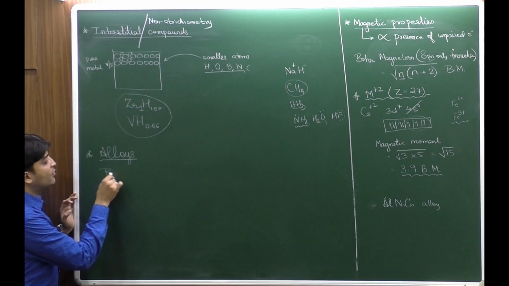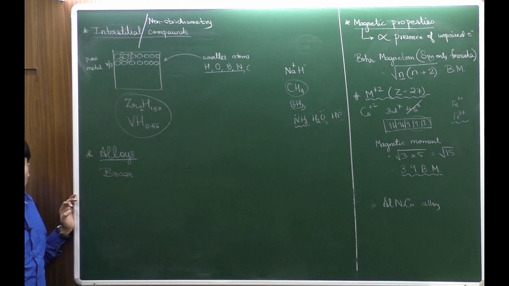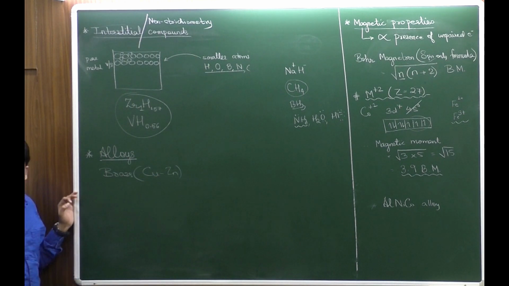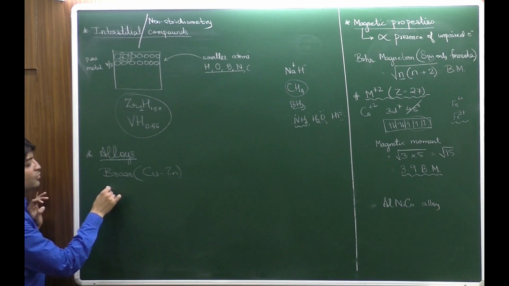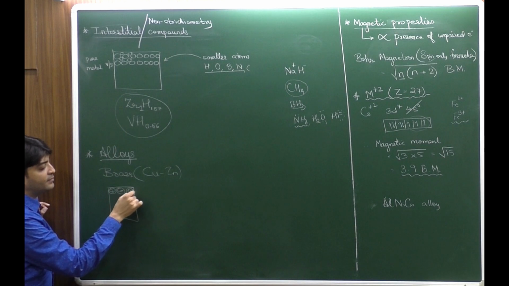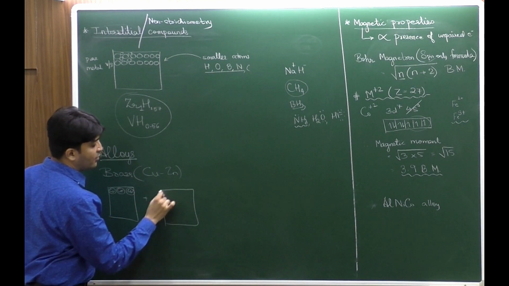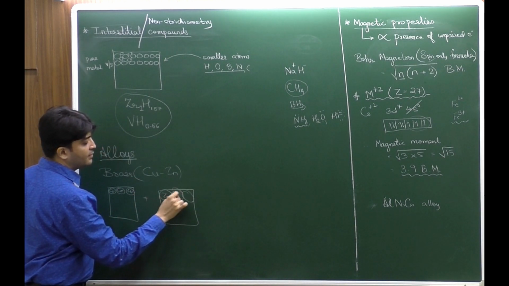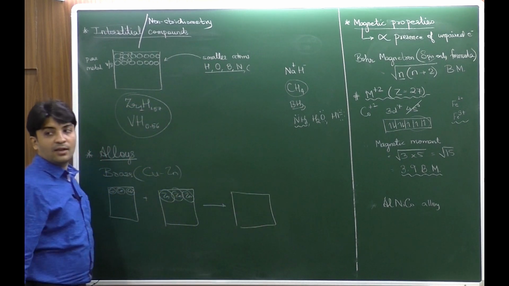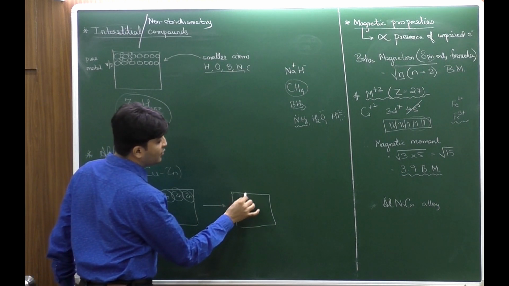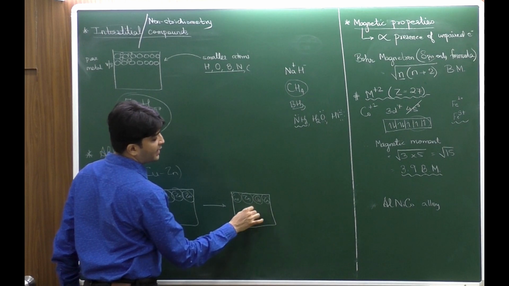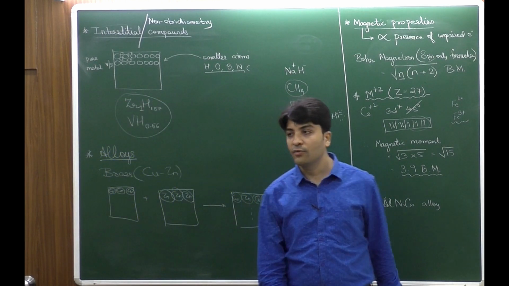The simple example of an alloy we can relate to is brass. Brass is an alloy of cousins, that is copper and zinc. What does it mean? Take a lattice of copper which has copper atoms, and take a lattice of zinc which has zinc atoms. Okay, now if you mix these two, you will get a resultant alloy in which some of the atoms of the copper would be replaced by zinc. So let's say we have copper, zinc and so on. This is how the alloy would be formed.